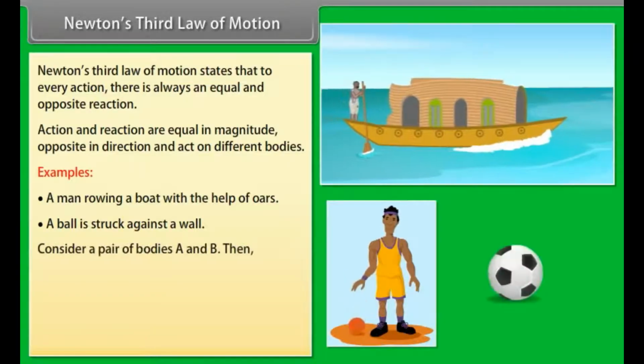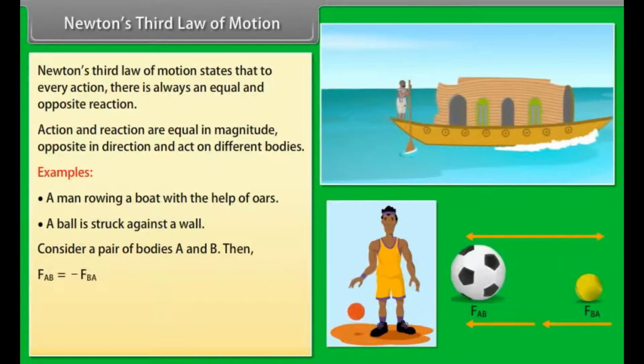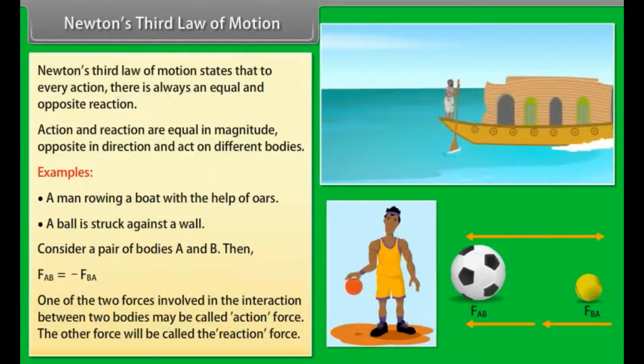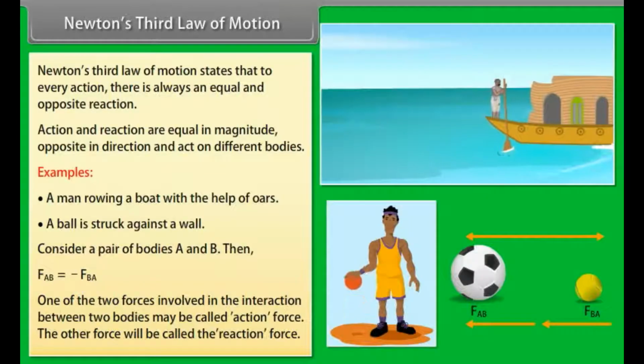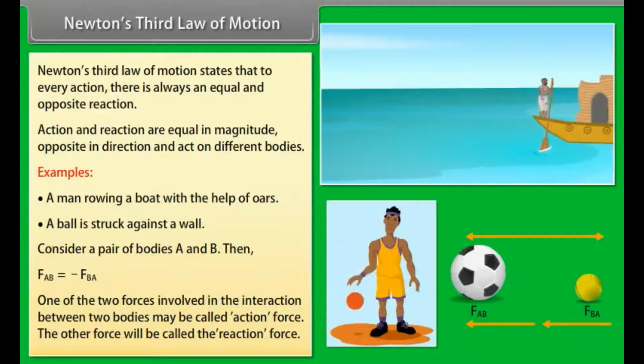Consider a pair of bodies A and B. Then F_AB is equal to minus F_BA. One of the two forces involved in the interaction between two bodies may be called action force. The other force will be called the reaction force.